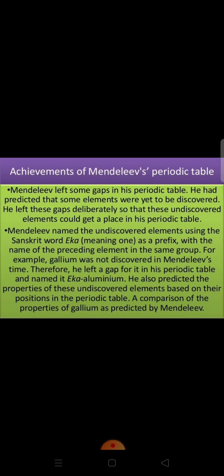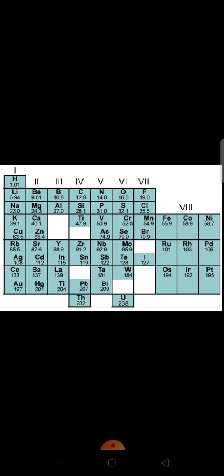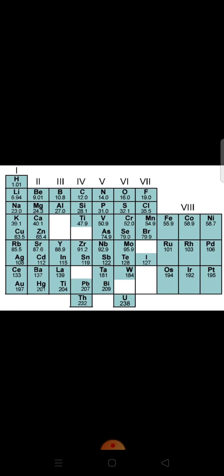Second was correction of doubtful atomic masses. Students, Mendeleev's periodic table helped in correcting the doubtful atomic masses of some elements. For example, beryllium was actually assigned an atomic mass of 13.5 on the basis of its equivalent mass and valency. Now think about this, if beryllium has an atomic mass of 13.5, then it should have been placed between carbon and nitrogen, because the atomic mass of carbon is 12 and nitrogen is 14.